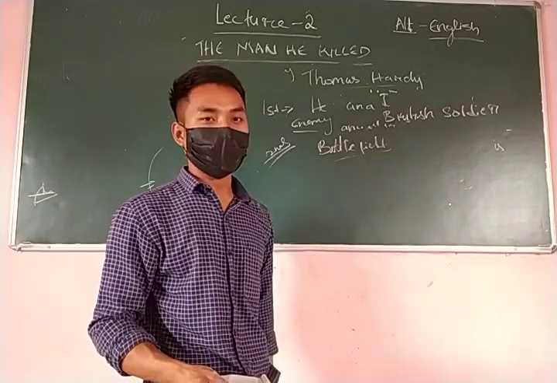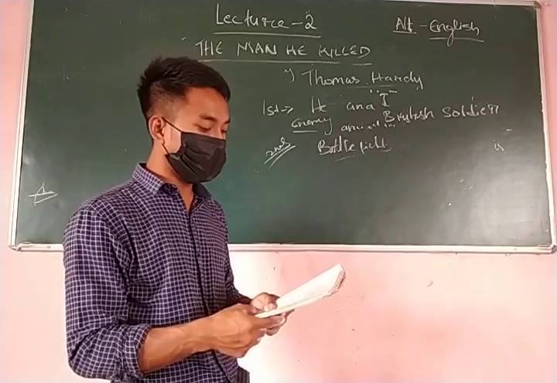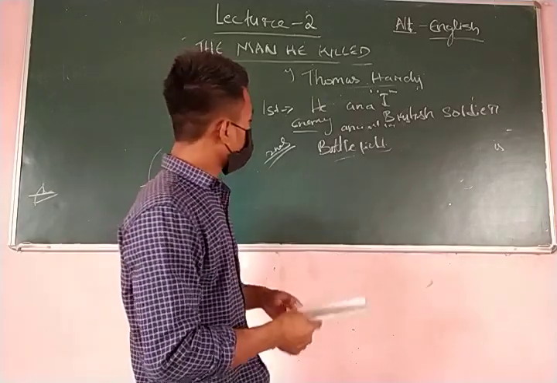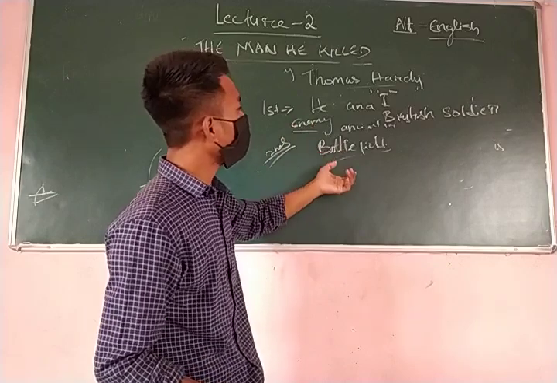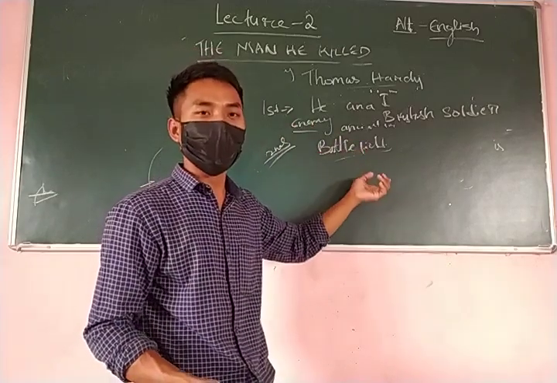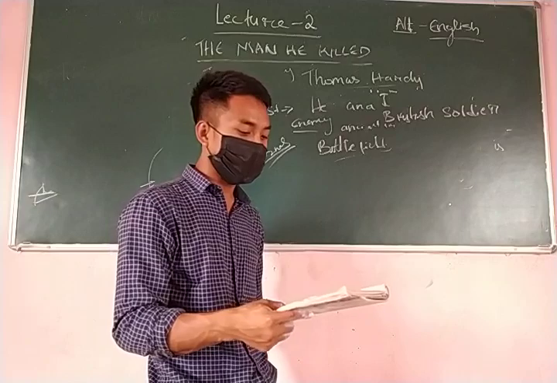That is what happens in the second stanza. He kills the other guy because he was his enemy. Understand?